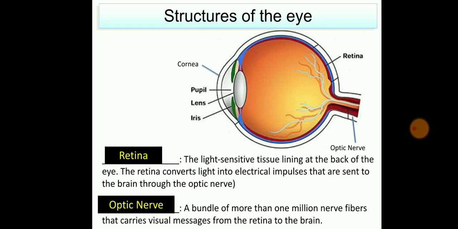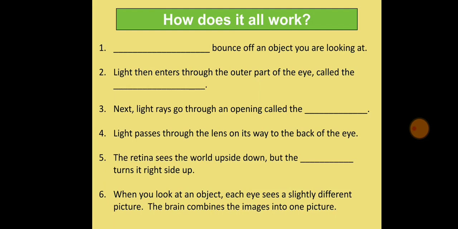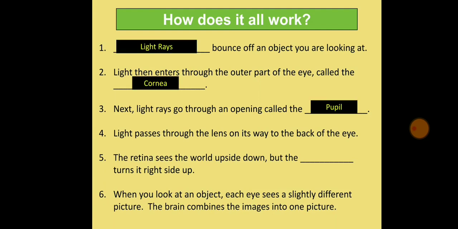The light is converted into electrical impulses that are sent to the brain through the optic nerve. Just as in the ear there is an auditory nerve, in the same way in the eye there is an optic nerve. This optic nerve converts the light into the image, and that image is sent to the brain with the help of the optic nerve. So this is the process.